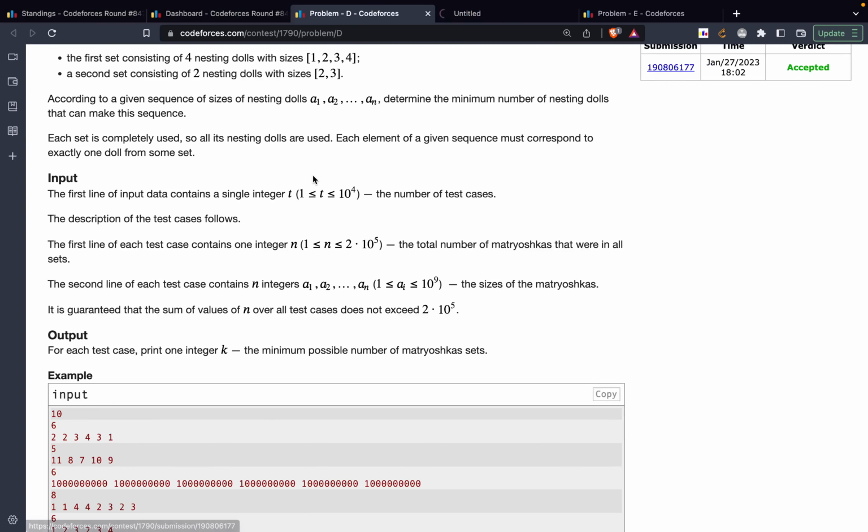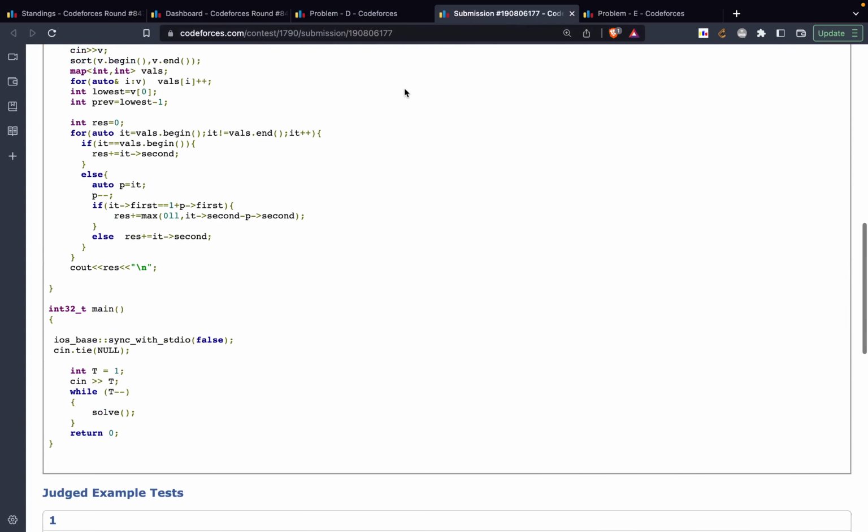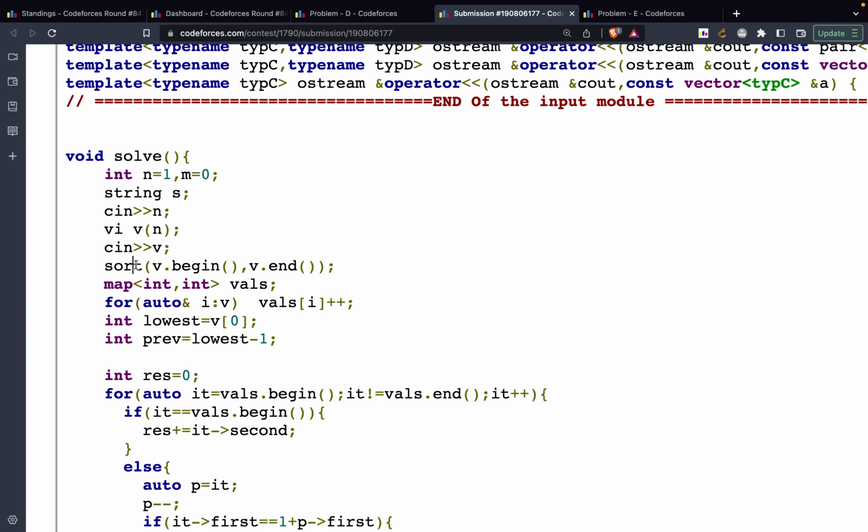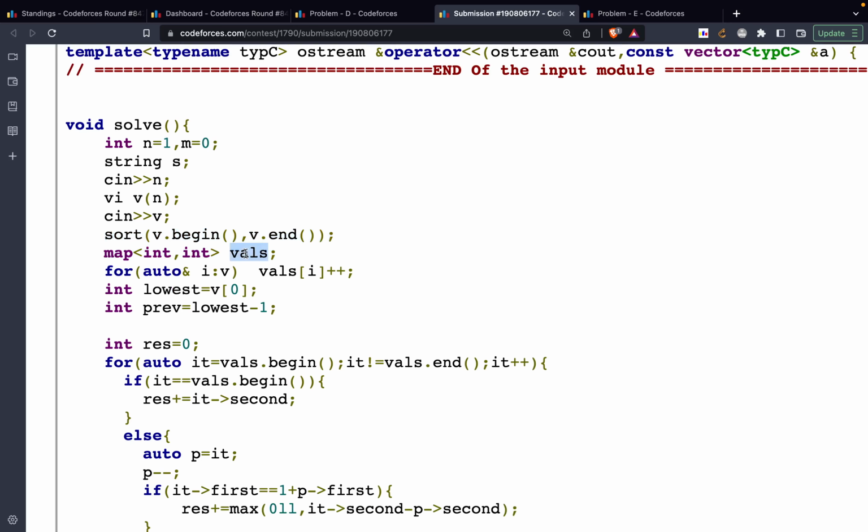Okay, so let's look at the code also. The code is fairly simple. Cool. So the code says that firstly I'll sort the array, right? So once I'm done with the sorting of the array, I'll store these values into vals, that is a map. Now the reason for taking a map is that the keys are already sorted in a map in ascending fashion, right? That's what I actually require. So that's what I'm doing over here.